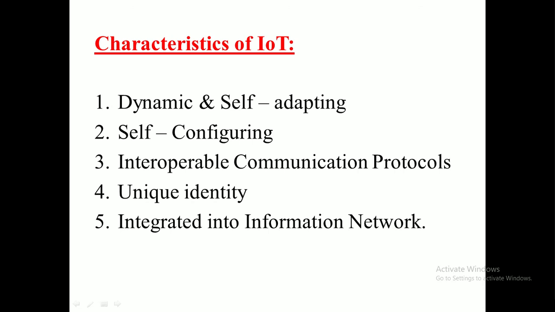And the next one here is integrated into information network. Here these IoT devices are usually integrated into an information network, which allows them to communicate and exchange data with other devices and systems. That's what I've been telling you from the starting. The data exchange is done from one device to another device within that particular network which we are establishing, right?